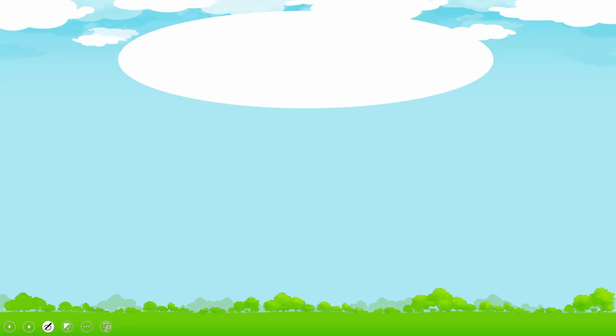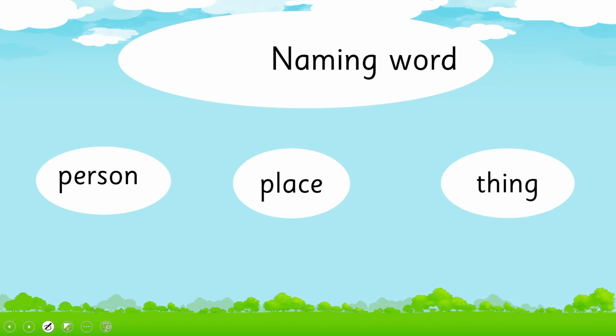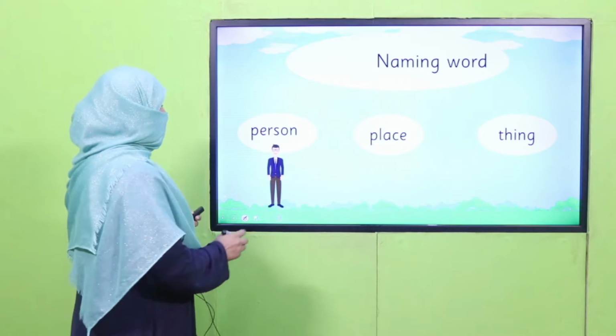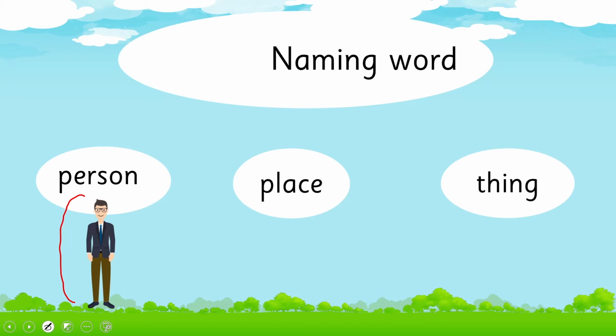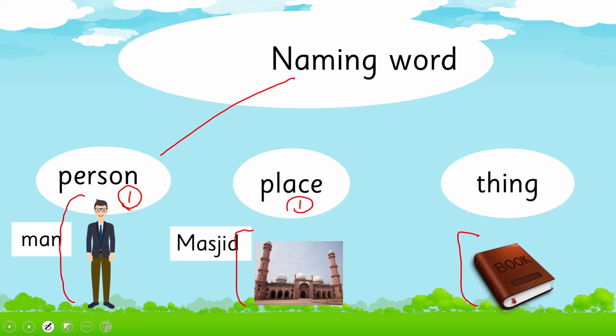So what we are going to learn: naming words refer to a person, place, or thing. If this naming word refers to one person or one place or one thing, the naming word for one person is man, for one place is masjid, for one thing is book.